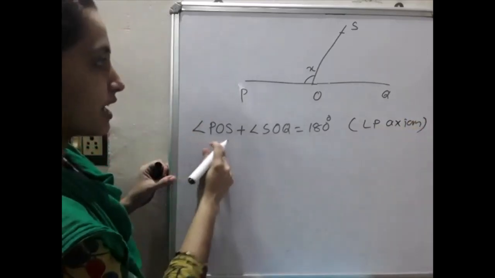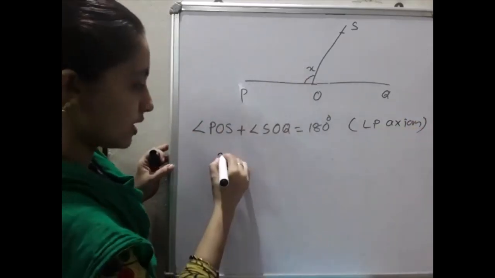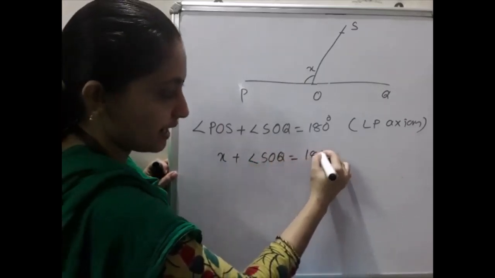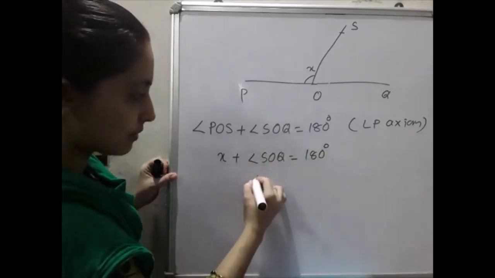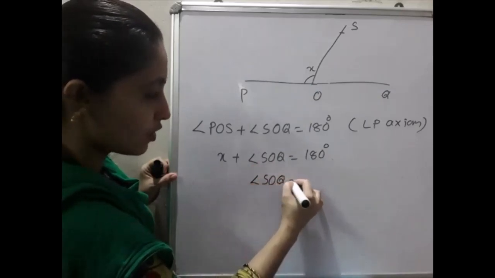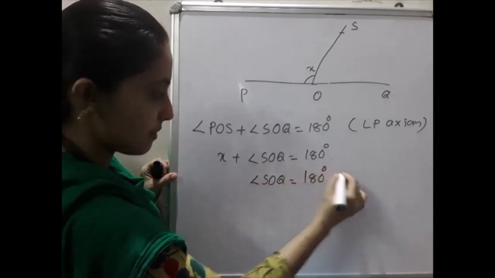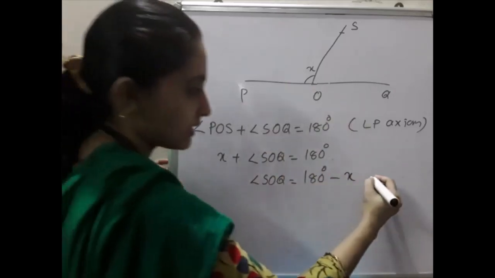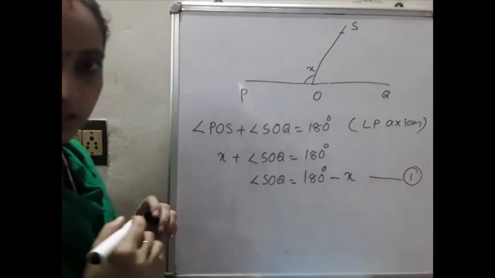Clear? POS is x, you already know. So x plus angle SOQ will be equal to 180 degrees. So angle SOQ will be equal to 180 degrees minus x, because when x moves to this side it becomes minus x. Mark this as equation number 1.